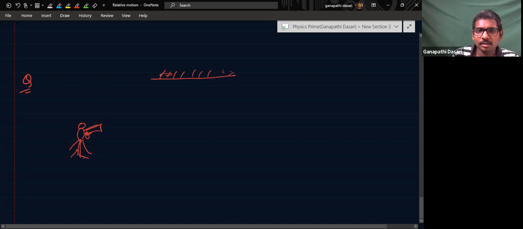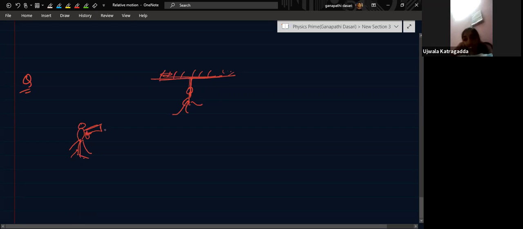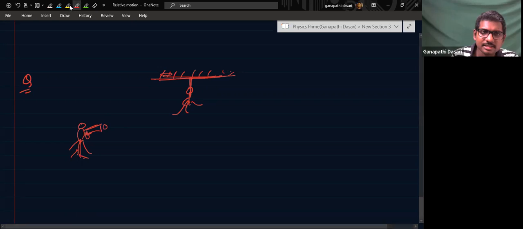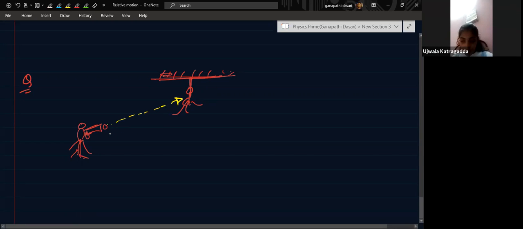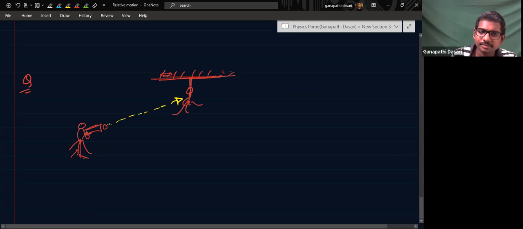There is a tree, and a wall like this, and a monkey is hanging to this wall. Initially, the hunter is exactly pointing towards that monkey, and he fired a bullet.